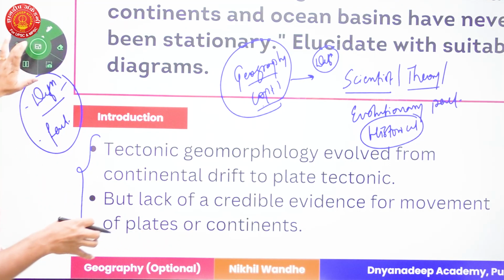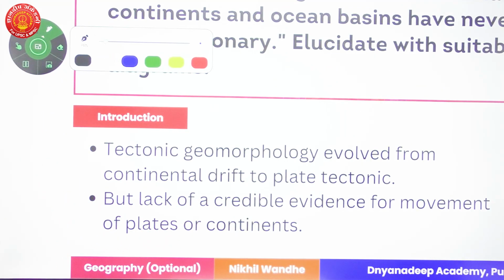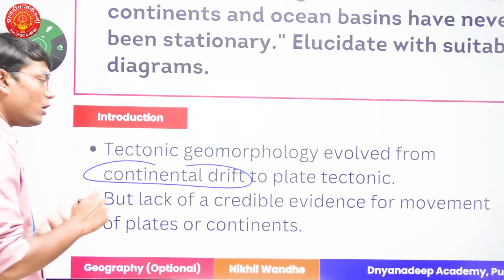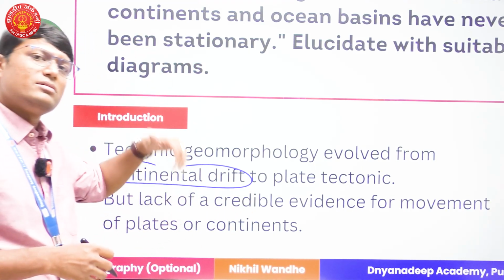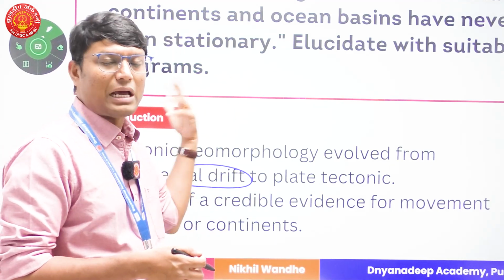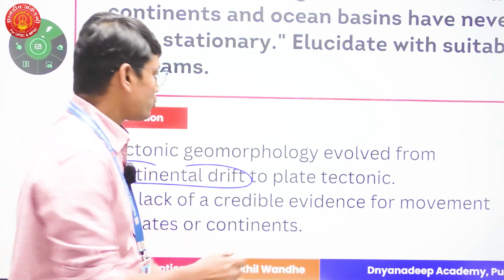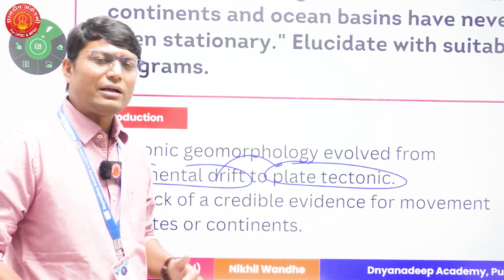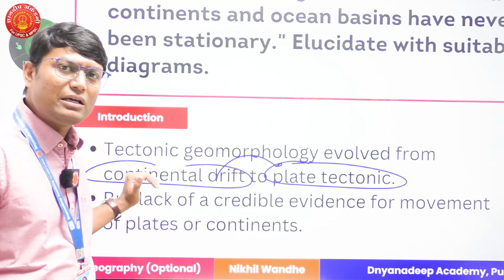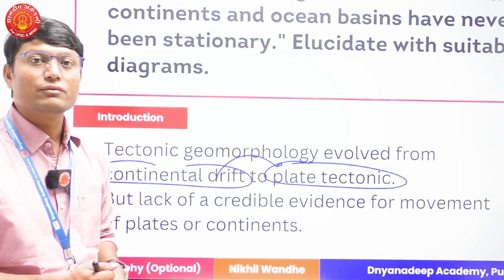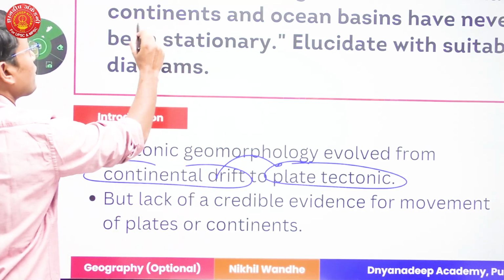That is why I am going to say that tectonic geomorphology has evolved from continental drift theory of F.B. Taylor in 1908 to Alfred Wegener in 1912 to plate tectonics, right? Also write that initially there was disbelief regarding the movement of continental crust, or the movement of the crustal surface of the earth, which was ultimately proved with the help of what?